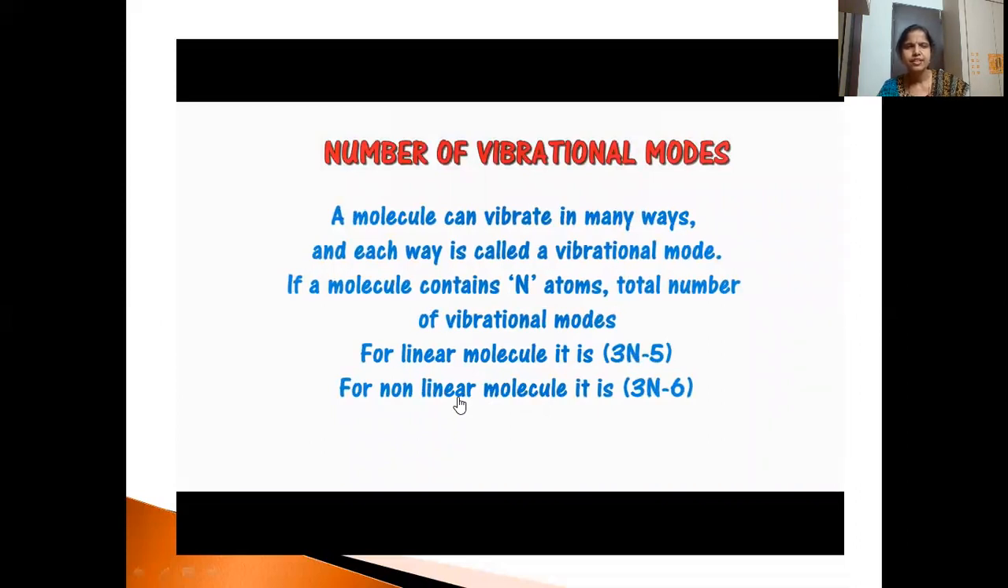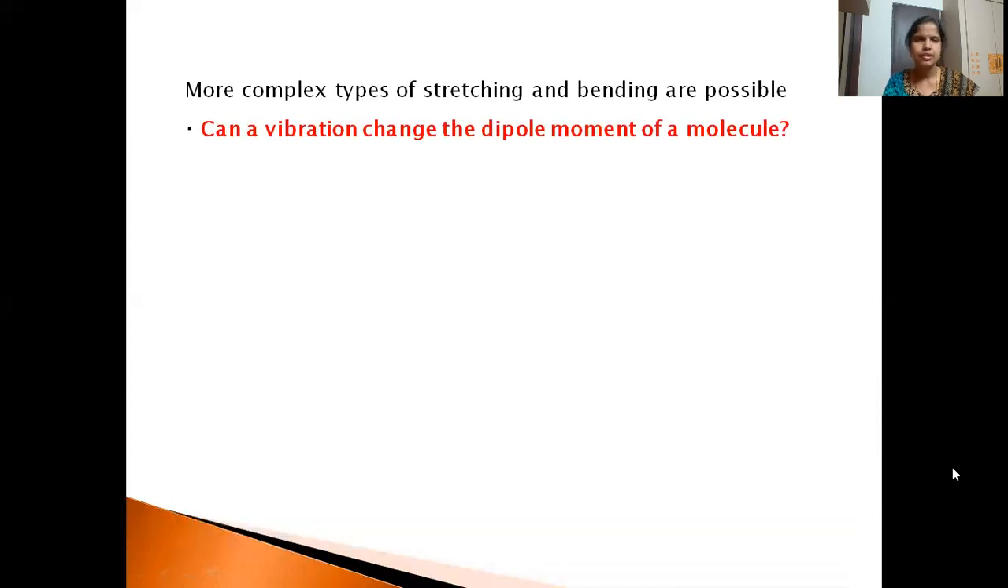And we can calculate the number of vibrational modes. How many vibrational modes are there? The formula for a linear molecule is 3n minus 5, where n is the number of atoms. And for non-linear molecules, it is 3n minus 6. So we'll see how it is calculated in the next slide. So I think you have understood the vibrations with this animation.